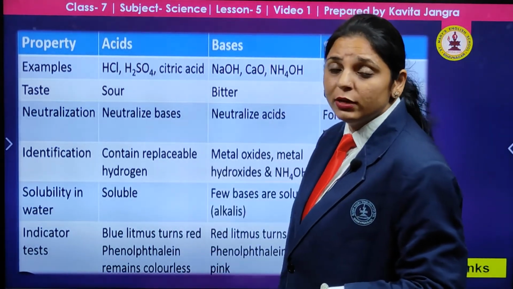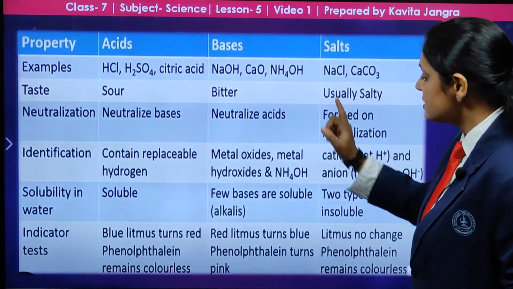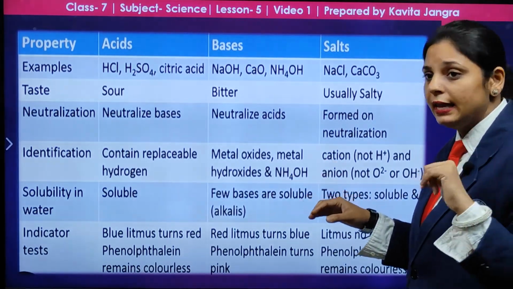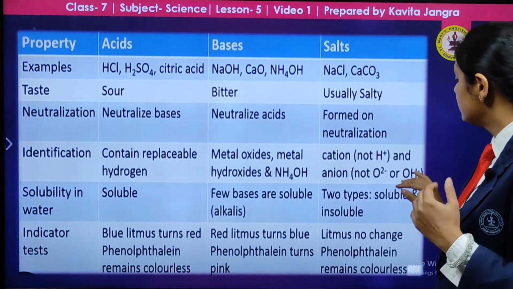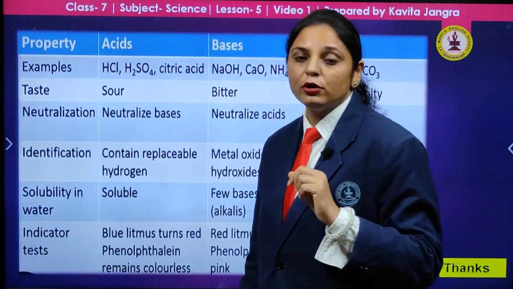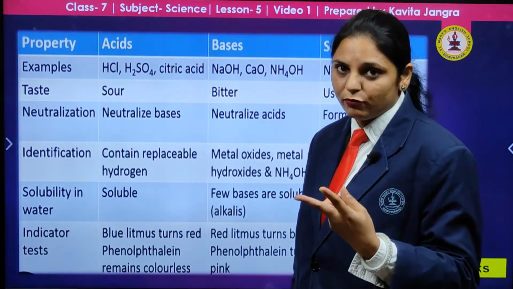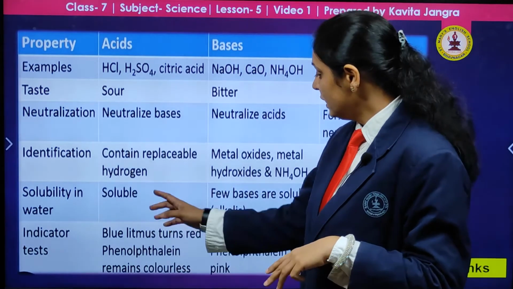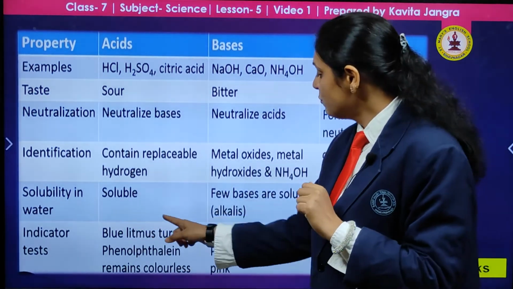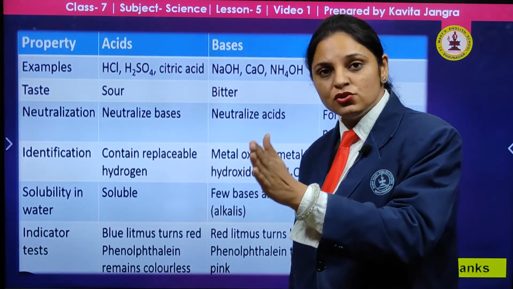What about the solubility of acids? Acids are soluble in water, and of the bases, a few are soluble. Another name for bases, as I told, is alkalis. There are two types, that may be soluble or insoluble. Now for indicators, if I talk about the litmus paper available in laboratories, there are two types of paper, red and blue. If the litmus paper is blue in color and you put it into the acid, what color will it give you? The blue will change into red.